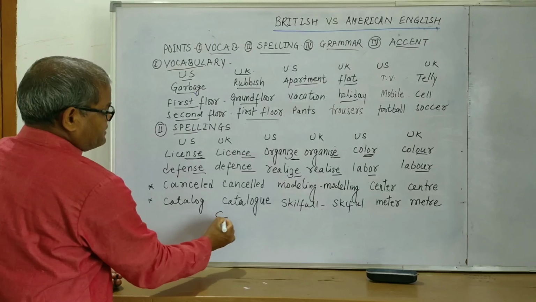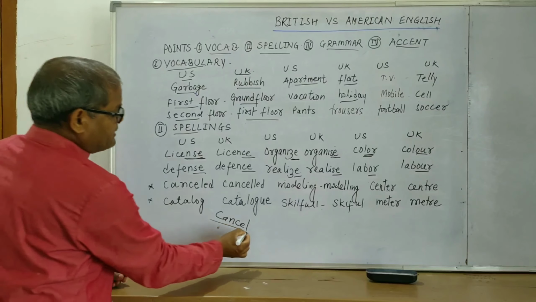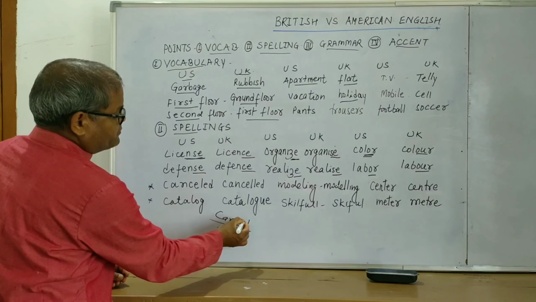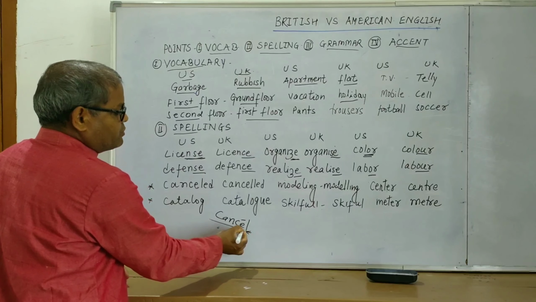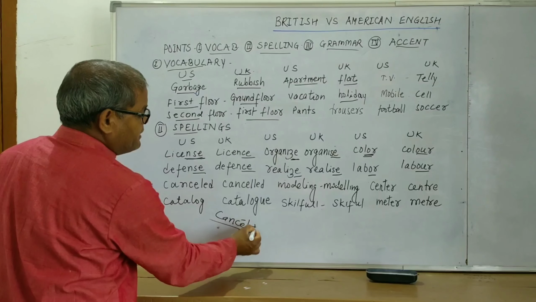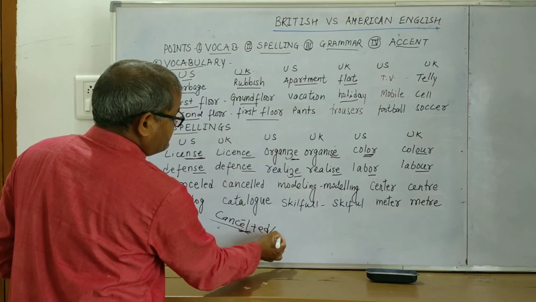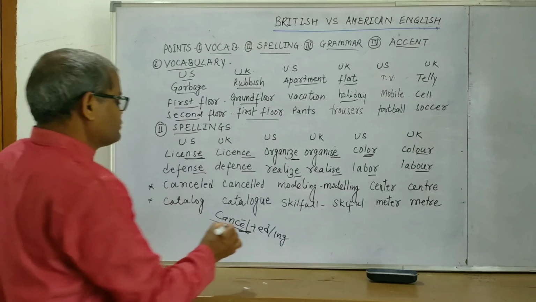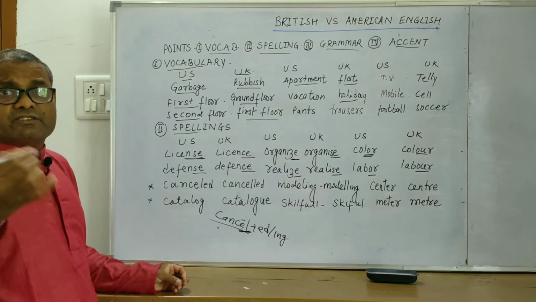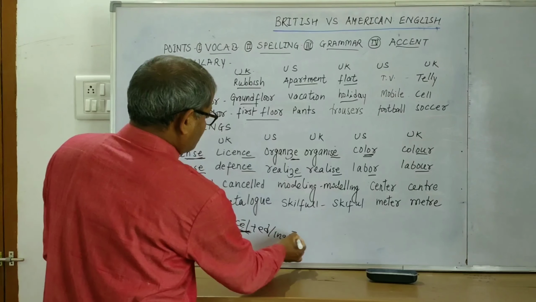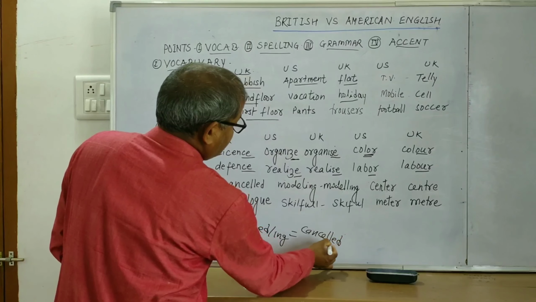There are some verbs, like we saw CANCEL. What do we see? Here in the last a consonant has come which is preceded by a vowel. So if there is a consonant at the end, with a single vowel before it, and when we add a suffix like ed or ing, this last consonant, here it is L, gets doubled, it becomes double L. So the spelling of cancelled becomes CANCELLED.